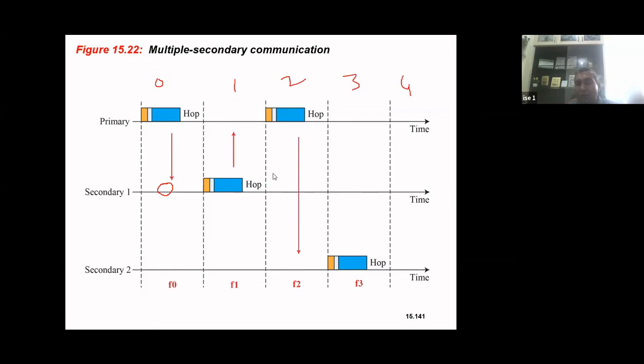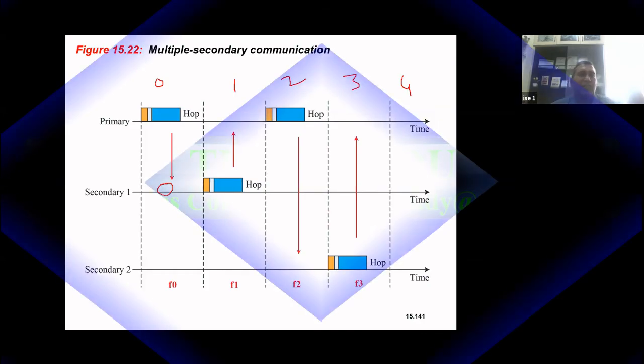So secondary 2 now, since it has received the data, secondary 1 will remain silent. Secondary 2 will send data to the primary. So whichever secondary receives the data from primary in the previous slot sends the data in the next odd slot. It will send data to the primary, and the remaining secondaries will remain silent. So this is the concept.